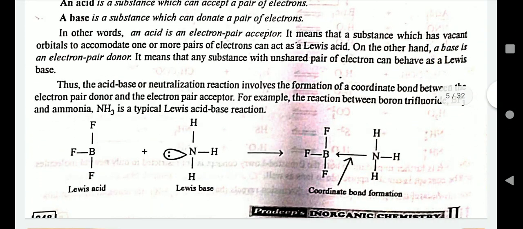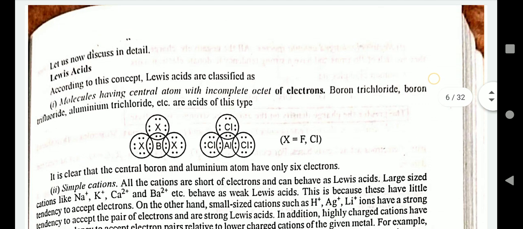The acid-base or neutralization reaction involves the formation of a coordinate bond between the electron pair donor and the electron pair acceptor. For example, the reaction between the boron trihalides and ammonia. Lewis acid.